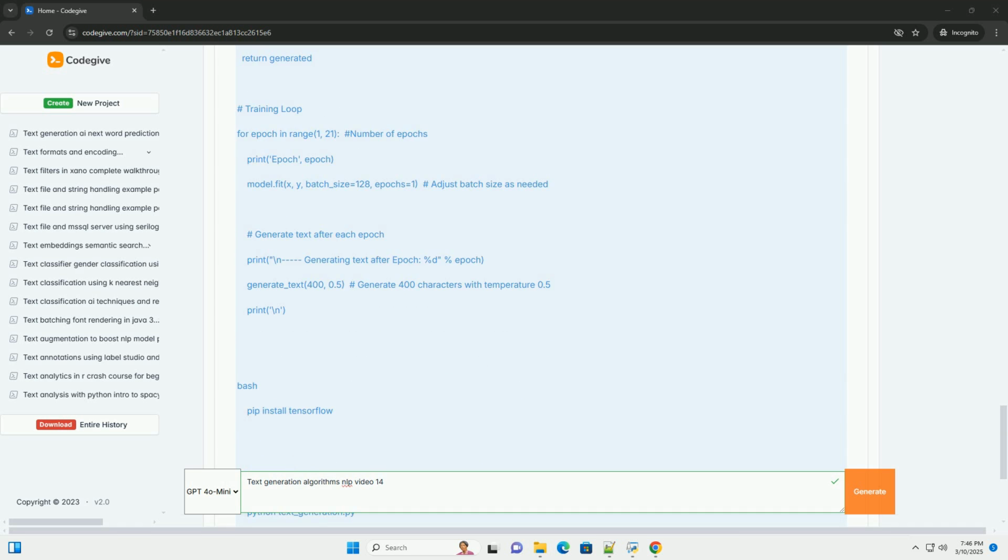2. Create a text generation pipeline. pipeline('text-generation', model='gpt2') creates a pipeline that is specifically designed for text generation using the GPT-2 model. 3. Generate text. prompt: the starting text for the generation. max_length: the maximum length of the generated text, including the prompt. num_return_sequences: the number of different sequences to generate. Here, we're generating just one.